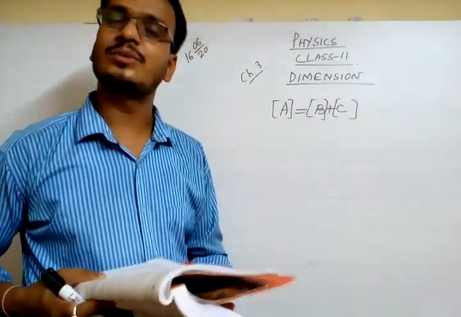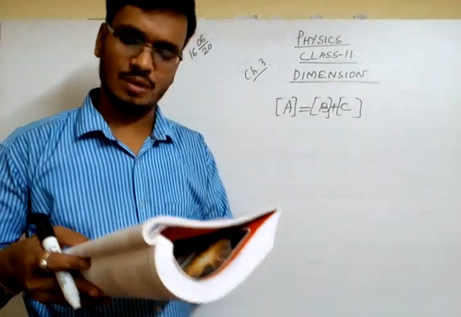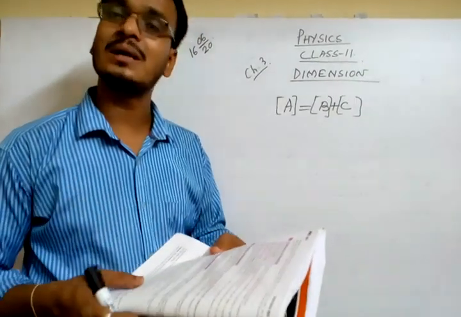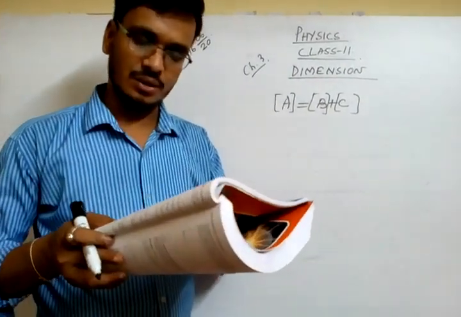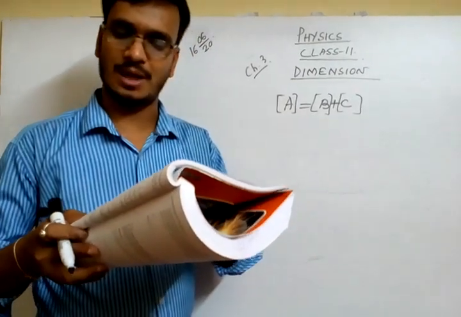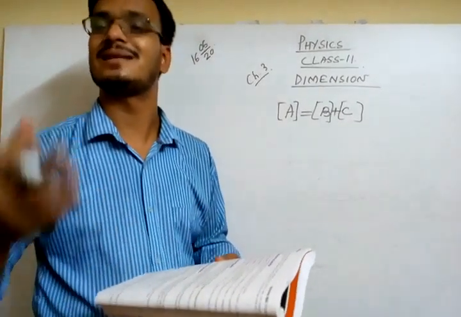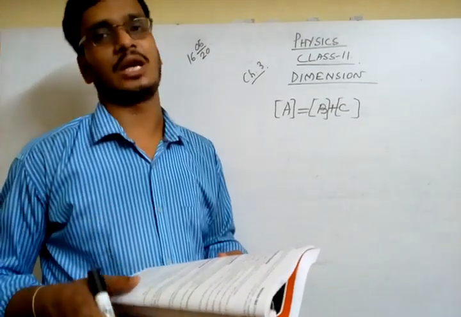Here some examples are mentioned. For example, the usage of dimensions in equations: number one is to convert units of one system into units of another system. That means we are converting CGS units to SI units or SI units to CGS units.